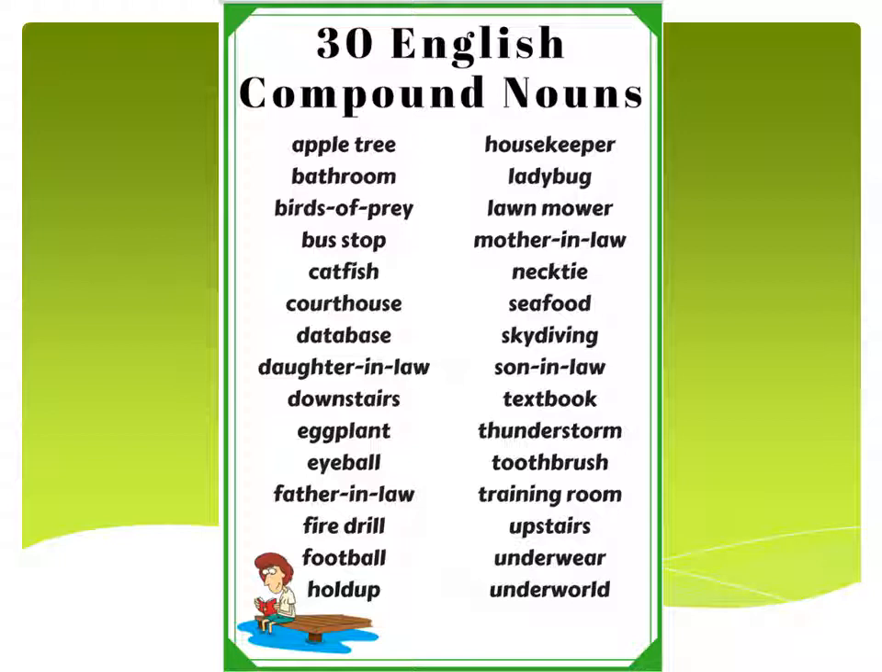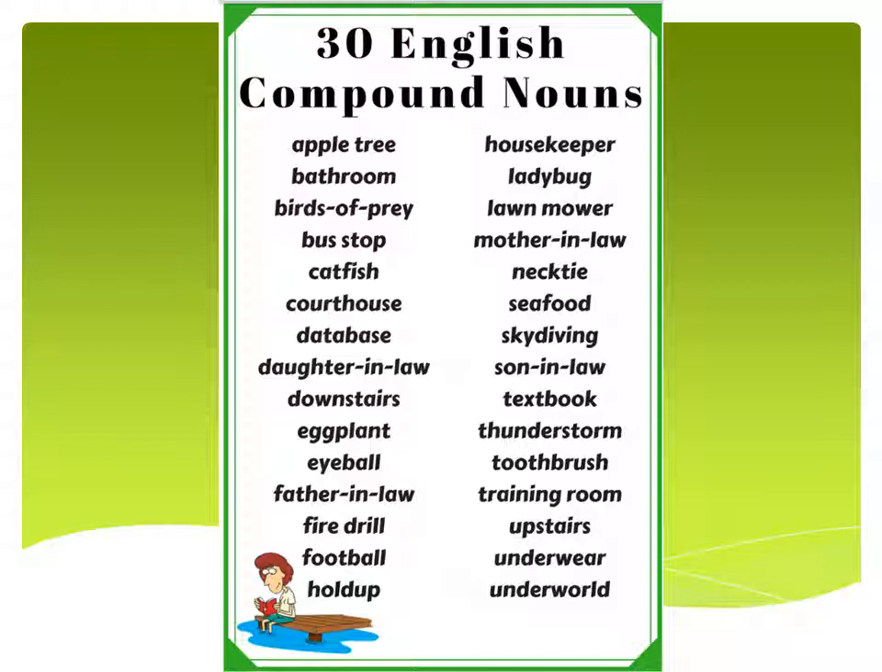You can see two hyphens are there. After birds one hyphen, and after of there is one hyphen. So like this, if we join the words, they will also come in the category of compound nouns. Some of the words joined with hyphens are birds of prey, daughter-in-law, father-in-law. They also join two or three words in one word. They will also come in the category of compound noun.